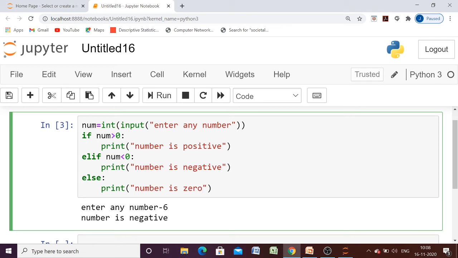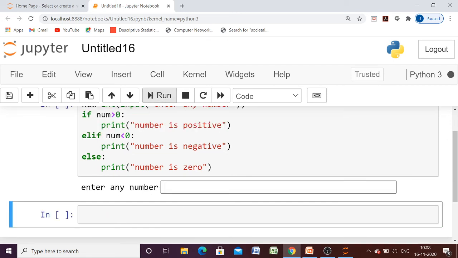Now you may choose as per your requirement for which two conditions you want to specify the condition and which part you want to keep in else. I have chosen that positive and negative numbers should be in the condition part, and I have put the 0 in the else part. So let us try to execute this one.